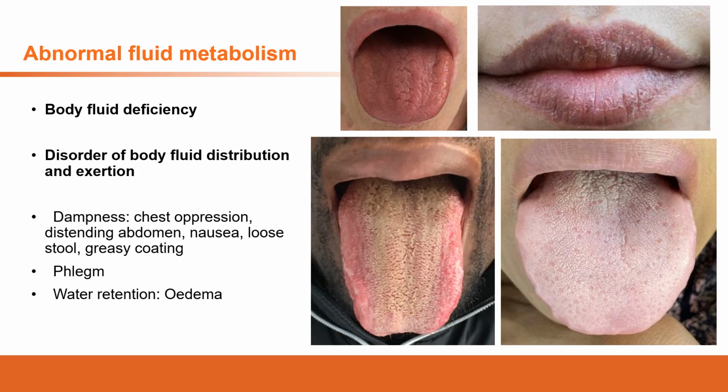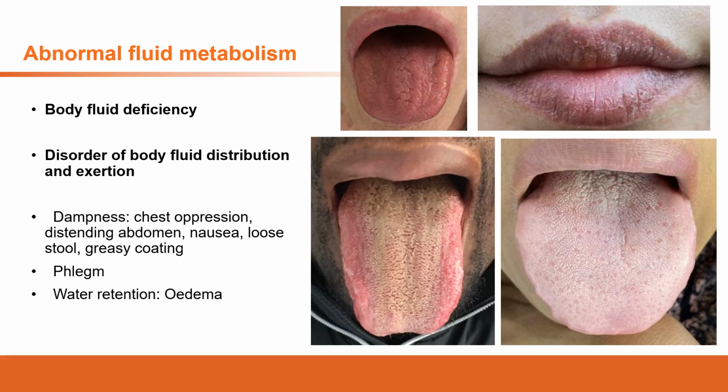The dampness: how do we know there's dampness in the body that causes the disorder of distribution? This is due to the reason that the spleen likes dryness and dislikes dampness. So the dampness affecting the body will affect the spleen directly, and will cause dysfunction of the spleen.